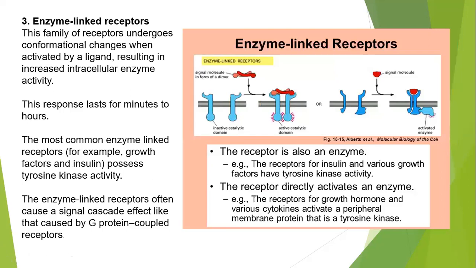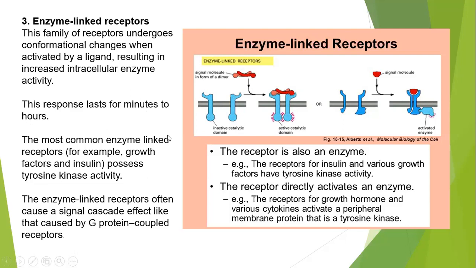Number three, the enzyme linked receptor. This family of receptor undergoes a conformational change, that means a shape change, when activated by a ligand, resulting in increased intracellular activity. This response lasts for minutes to hours.